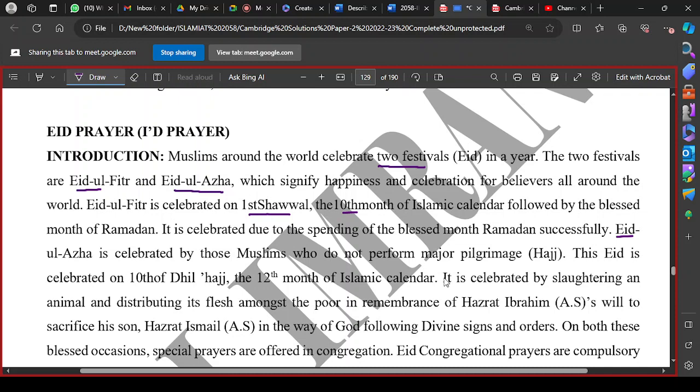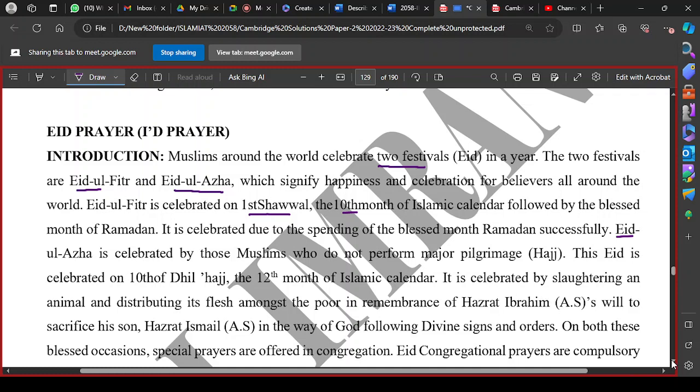So these are the two blessed occasions, and special prayers are offered in congregation in order to thank Allah Almighty and show your gratitude to Him. These are called Eid prayers.